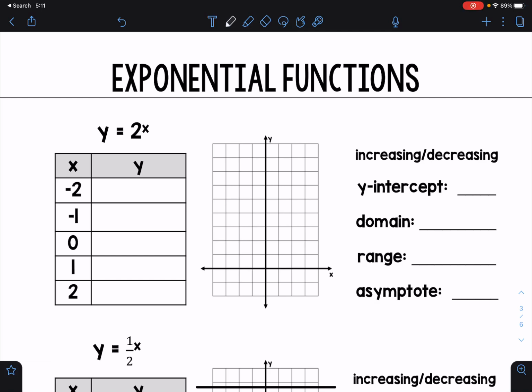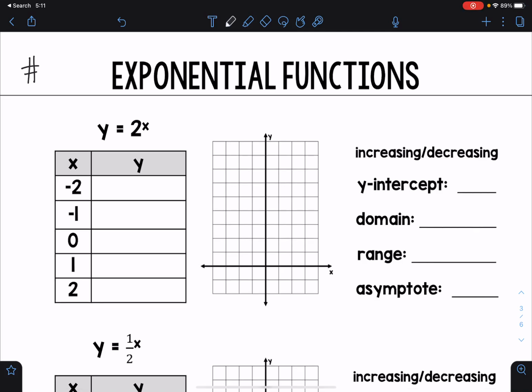Here is the video for lesson 7.4, exponential functions. So we are going to talk about how our equations that have exponents in them look.